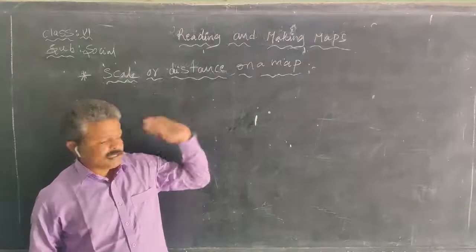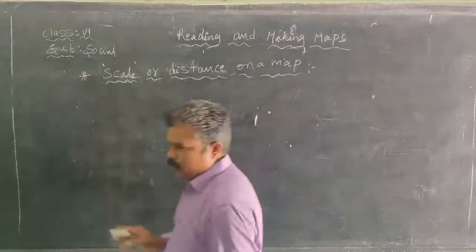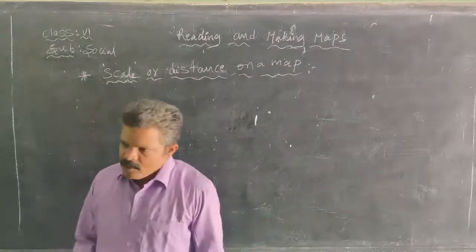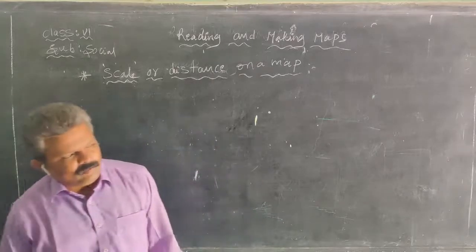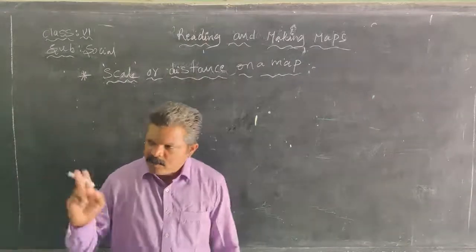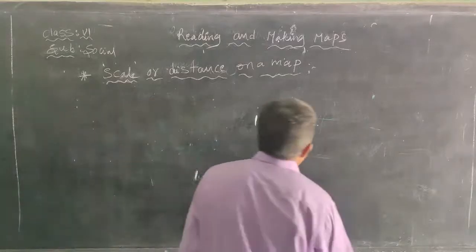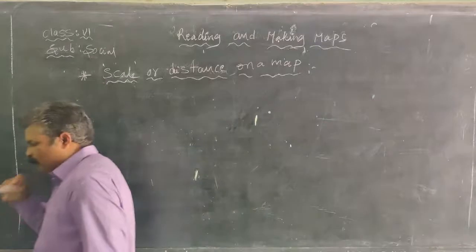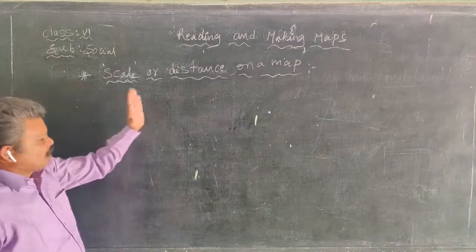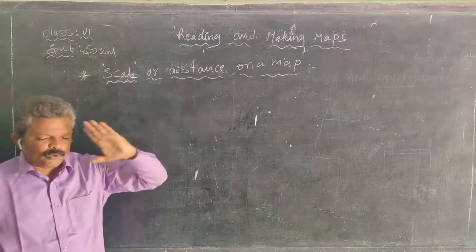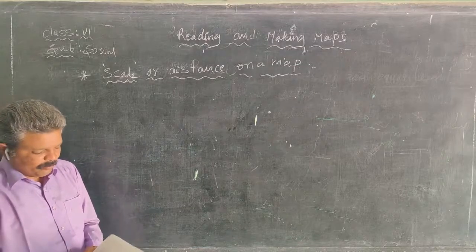With the help of a scale, for example, 1 centimeter equals 10 kilometers. Sometimes 1 centimeter equals 100 kilometers. Sometimes 1 centimeter equals 1000 kilometers. When we have to draw a world map, we reduce the distance and use a scale such as 1 centimeter equals 1000 kilometers.